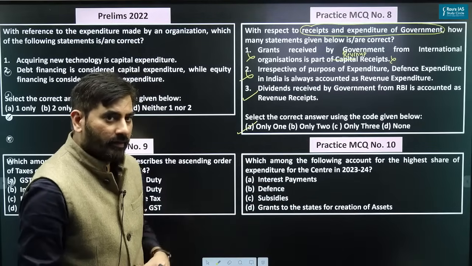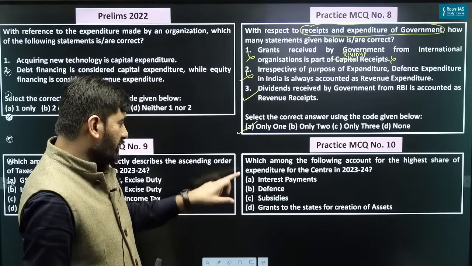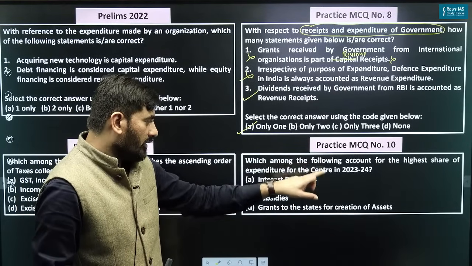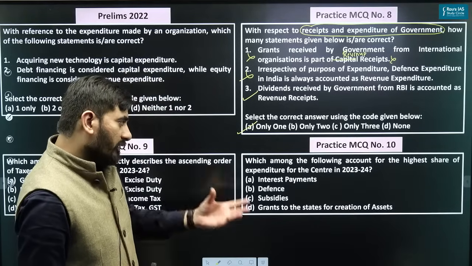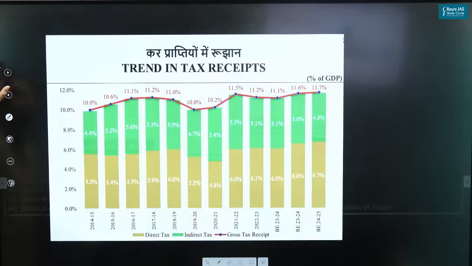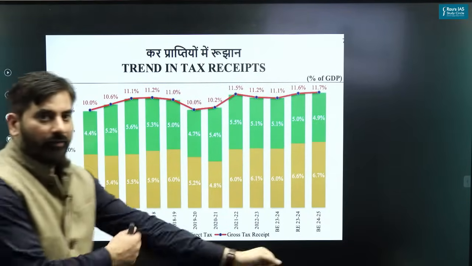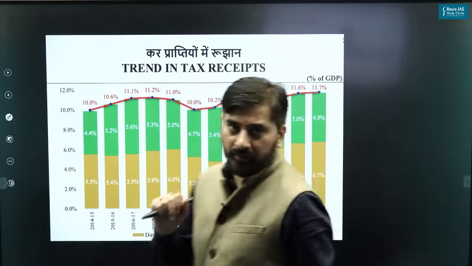Look at this. Practice MCQ number 10. Which among the following account for the highest share of expenditure for the government, for the center, in the year 23-24? For the center, the highest share is interest receipts. That is what we have covered. Okay. Now let's quickly have a look at the trends in the tax receipts of the government.